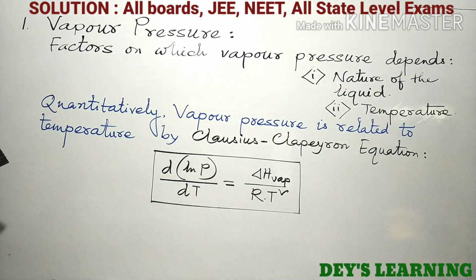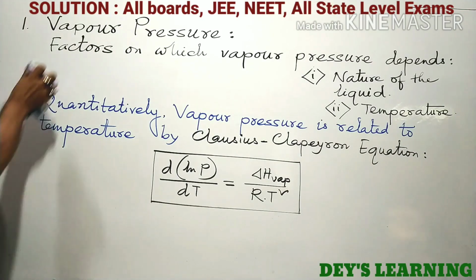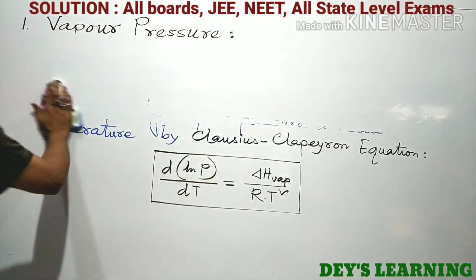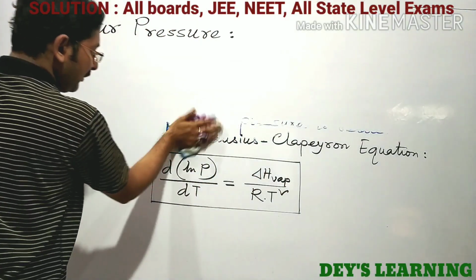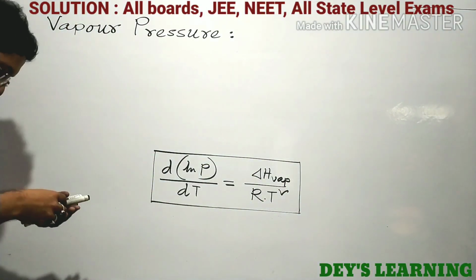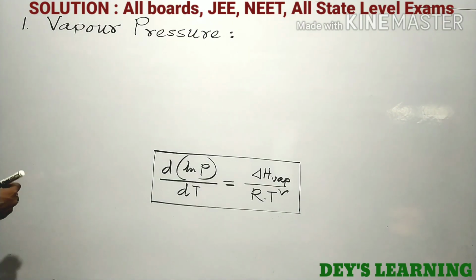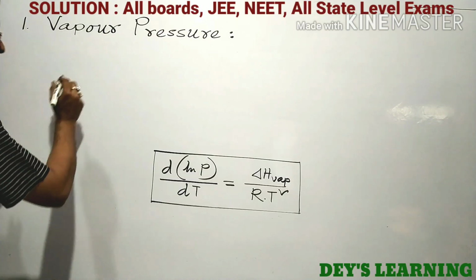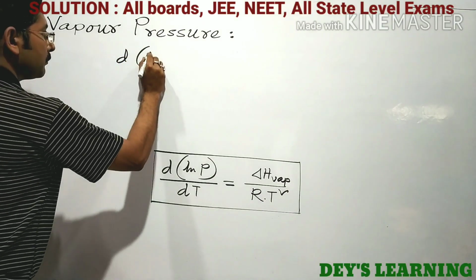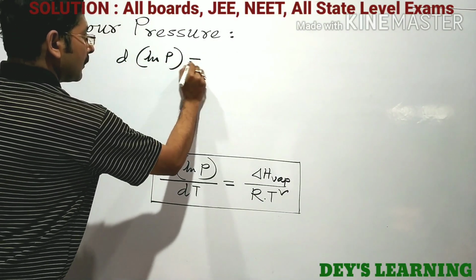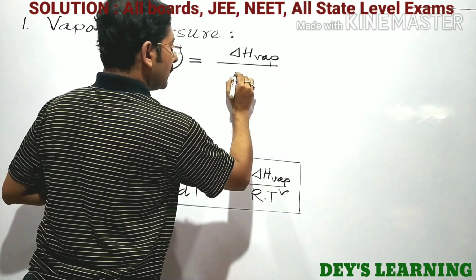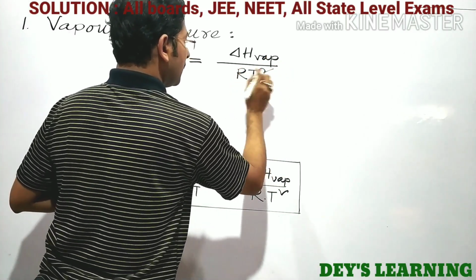And if we integrate this equation within certain limits, we can manipulate this equation as d ln p equal to del H vaporization by RT square into dt.